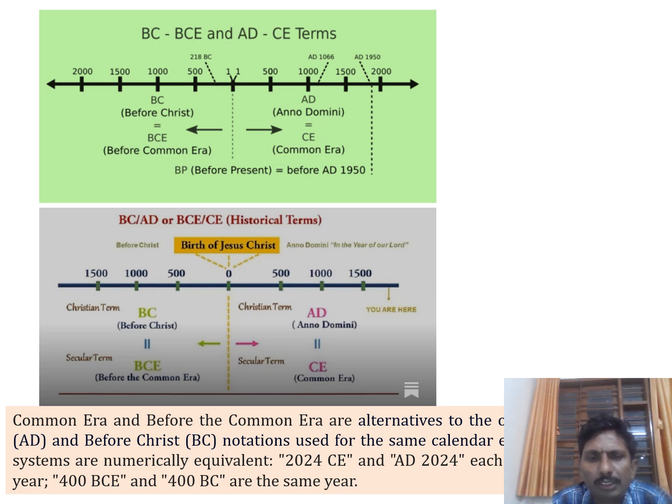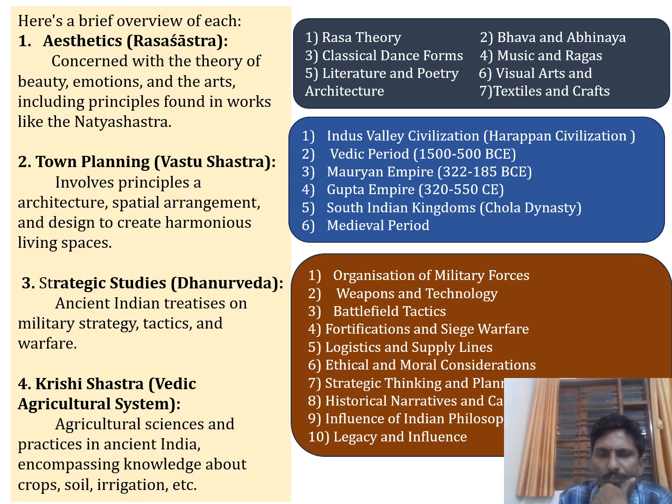It is a Christian term. Remember, the Common Era, also called AD, Anno Domini, runs from 0 onward, and before 0 we call it BC, before the birth of Jesus Christ. These are the terminology used to represent the historical calendar.